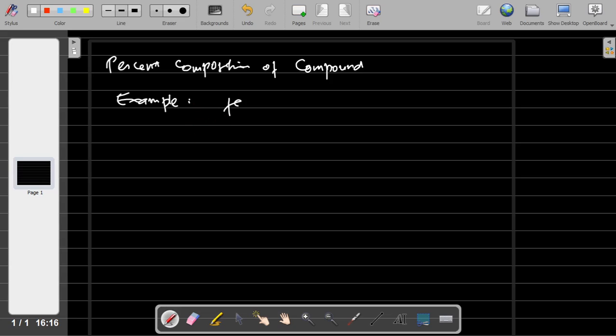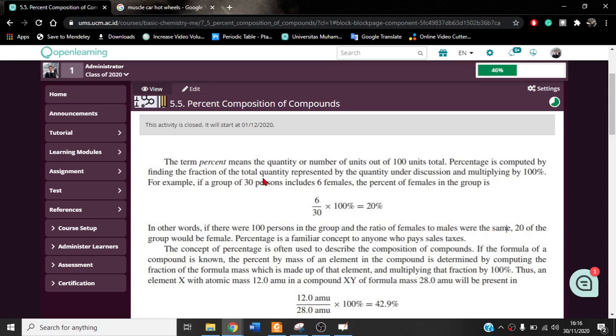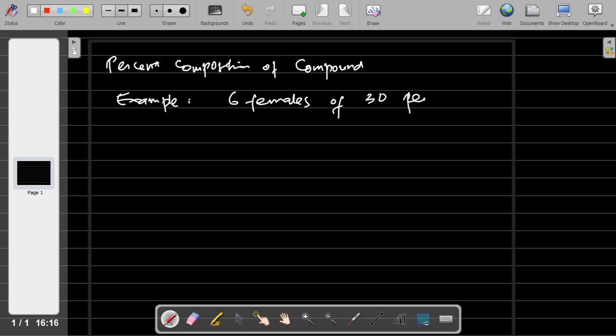For example, there are 6 females of 30 persons. So in this 30 persons, there are 6 females. So the males must be 24, because 24 plus 6 will be 30. Okay, so how many percent